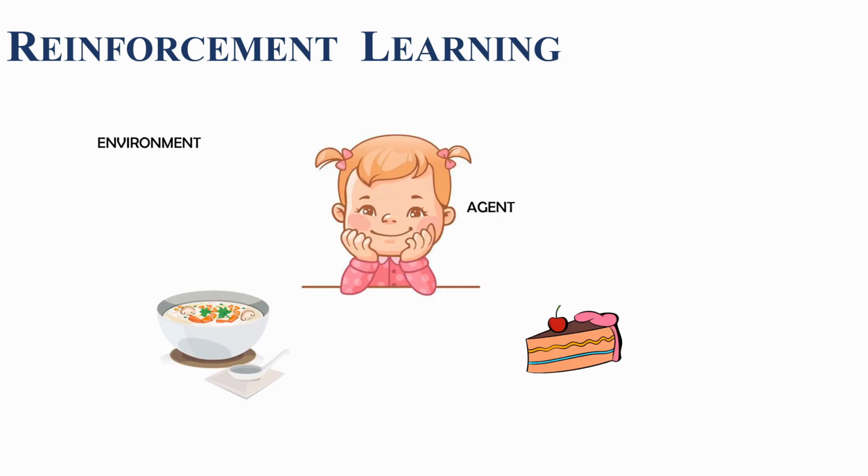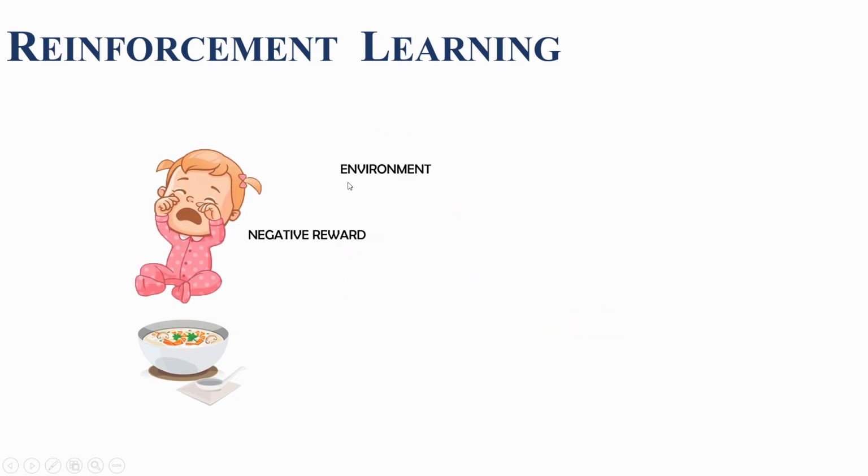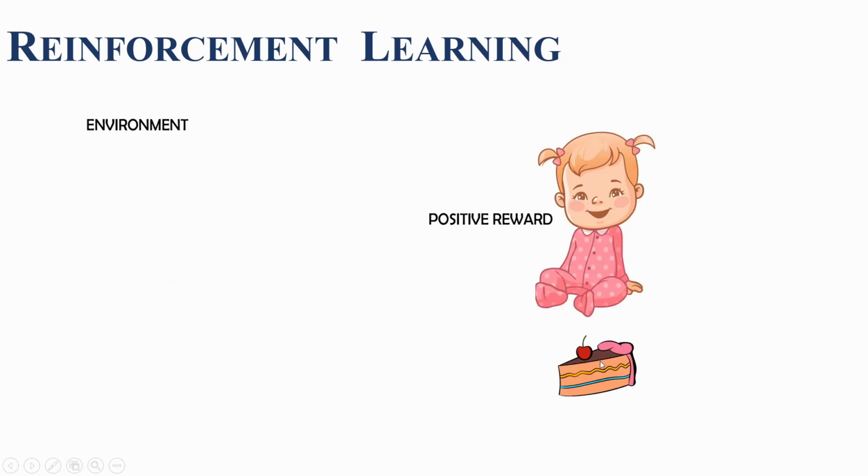To understand reinforcement learning, let's take an example. Suppose a baby girl is given vegetable soup and dessert for dinner. First, she will observe the environment. Then the curious baby girl will take an action like eating the vegetable soup. If the baby dislikes it, she will avoid eating the vegetable soup. She will repeat the process until she finds food which makes her happy. Maybe it is the case of dessert.